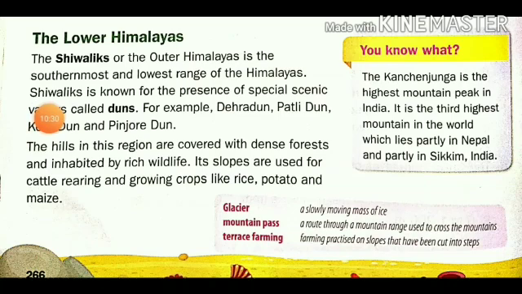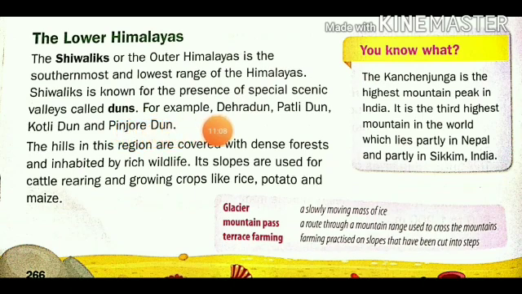There are some small hills, and it is a lower range of mountains than the mid-range of the Himalayas. Shivalik is known for the presence of special scenic valleys called Duns.